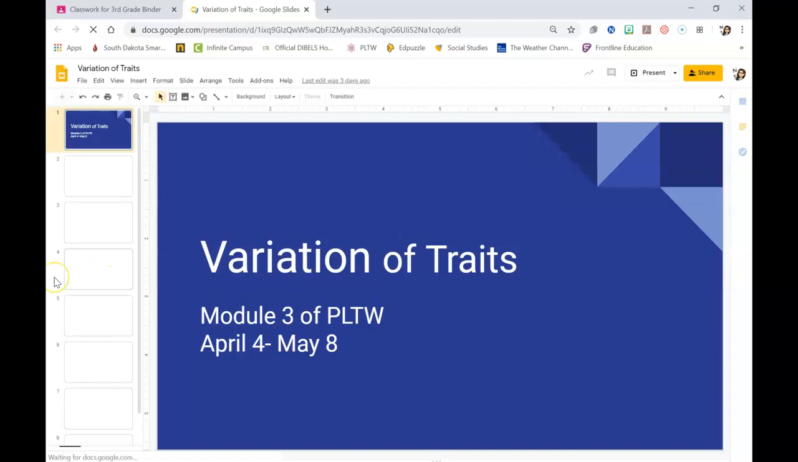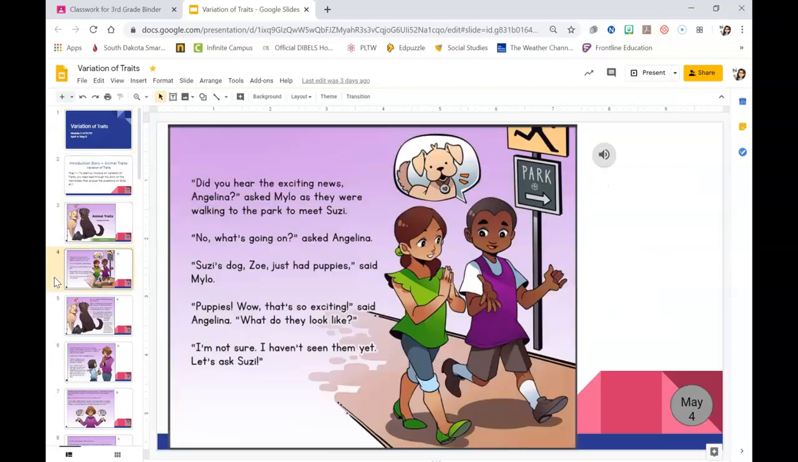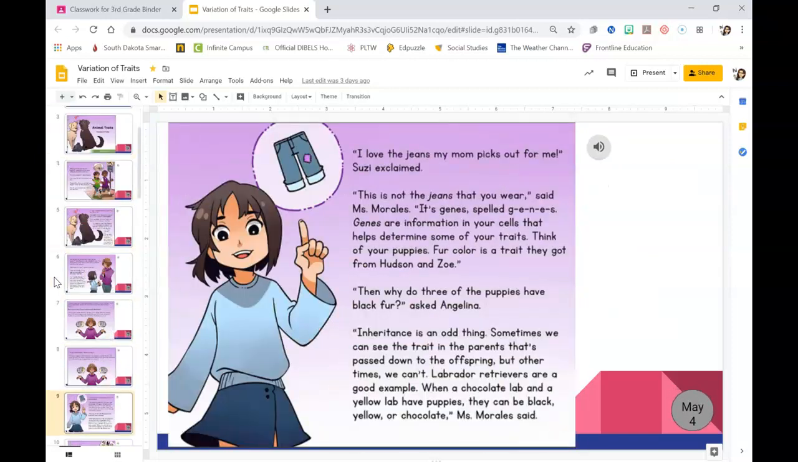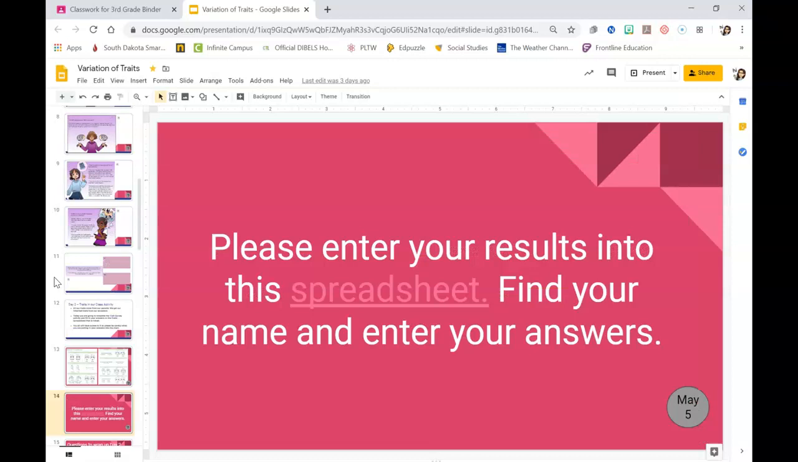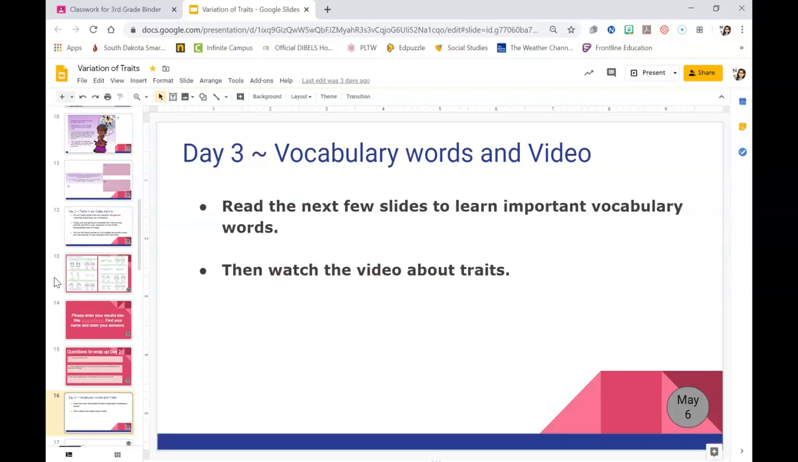Your science assignment for today. So today is Wednesday, May 6th. So we're going to be looking for the slides that have May 6th down in the corner. So yesterday you should have entered your results into the spreadsheet, answered some questions. All right, so day 3, May 6th today.